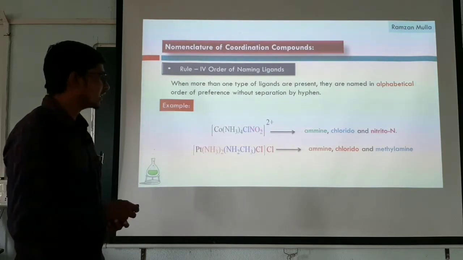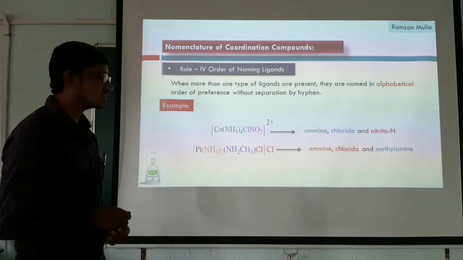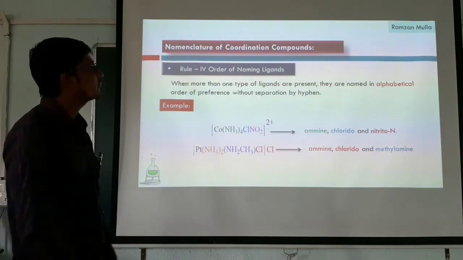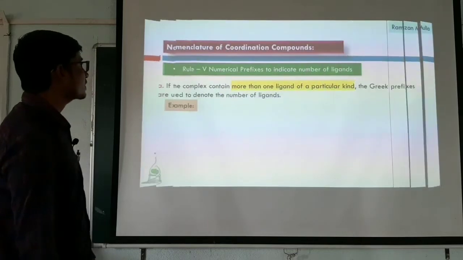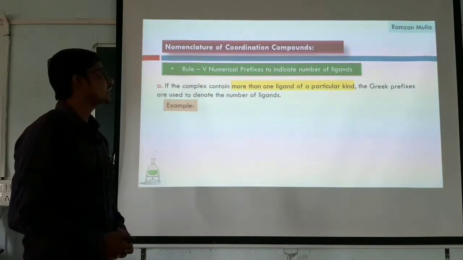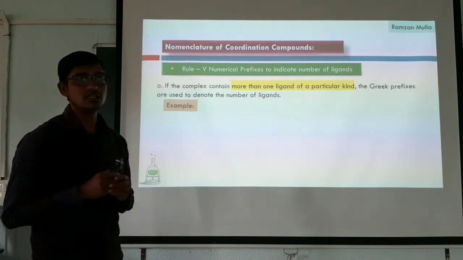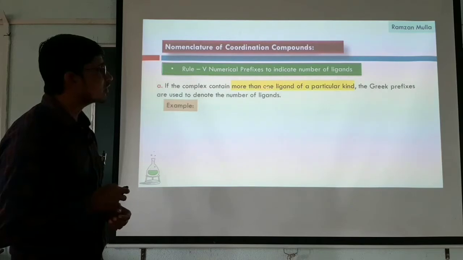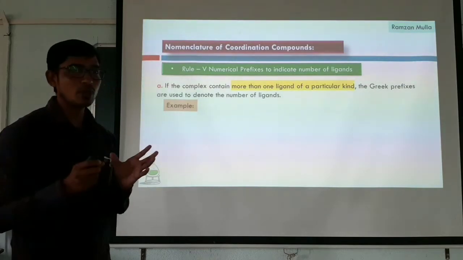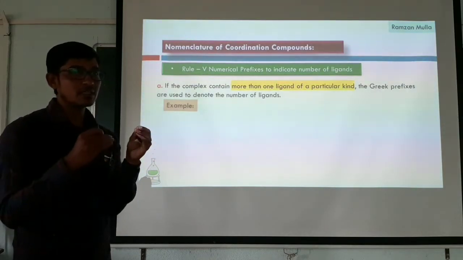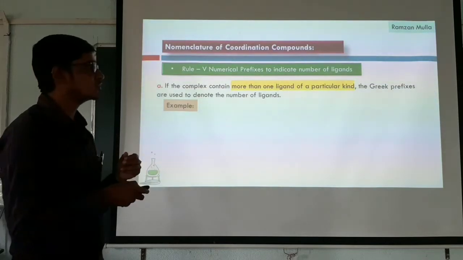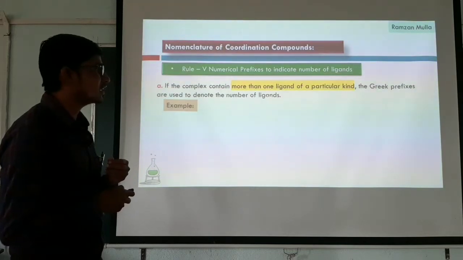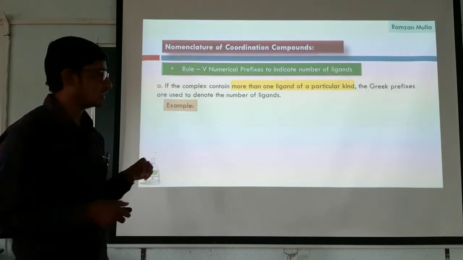Remember, only when we have more than one kind of ligand do we have to follow this sequence of naming the ligands. Next one is rule number 5, that is numerical prefixes to indicate the number of ligands. Whenever a complex contains a particular ligand in excess, we have to use some Greek prefixes to indicate the number of ligands present in the complex.